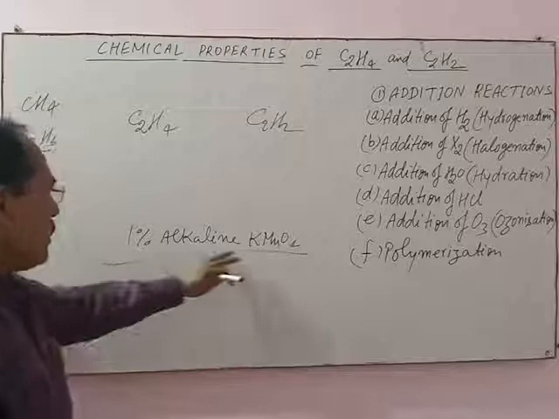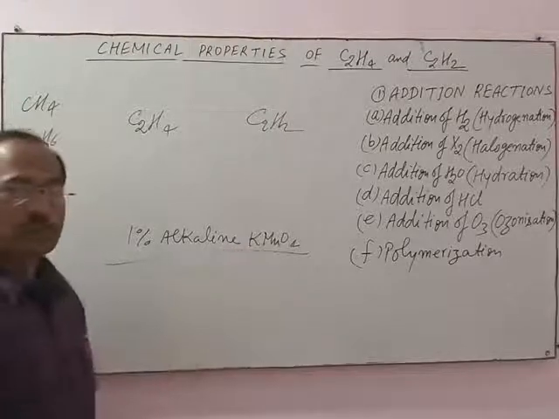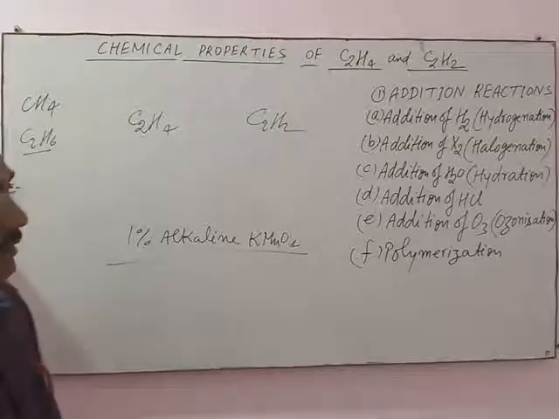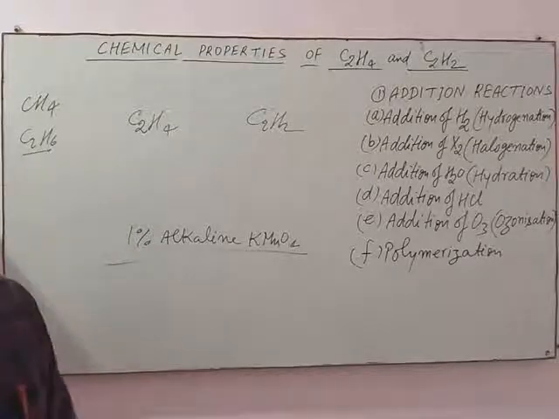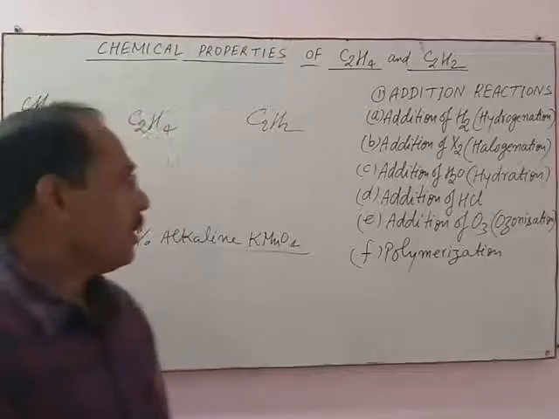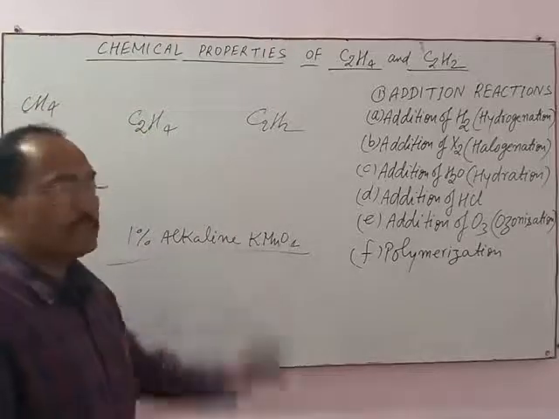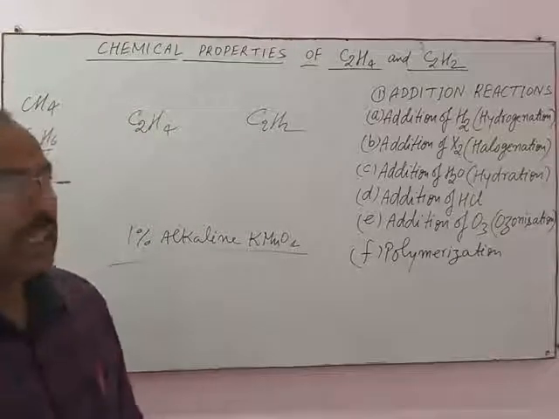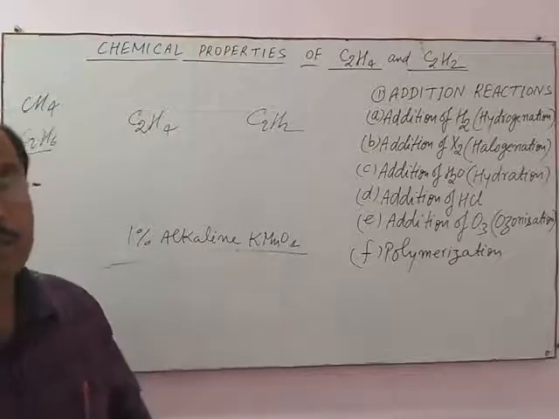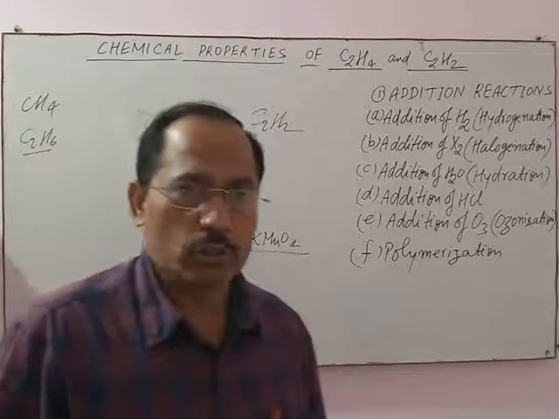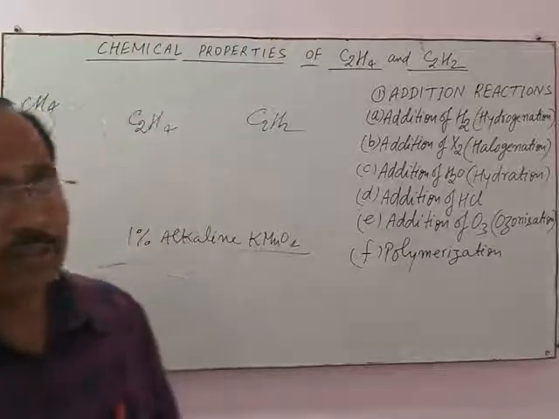When 1% alkaline KMnO4 solution, meaning Bayer's reagent, is added to methane and ethane, no change takes place. But ethene and ethyne decolorize the purple color of potassium permanganate solution, meaning Bayer's reagent.